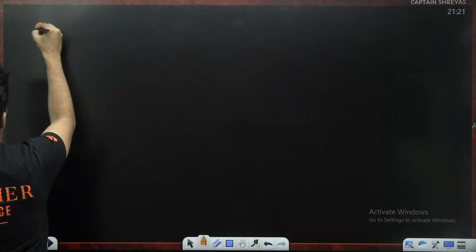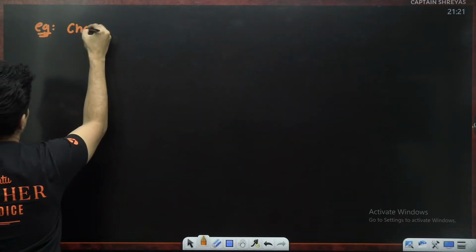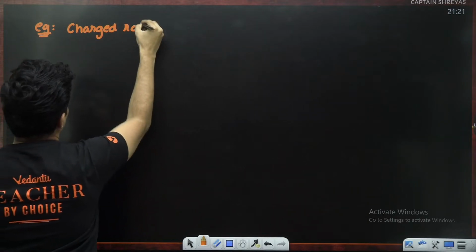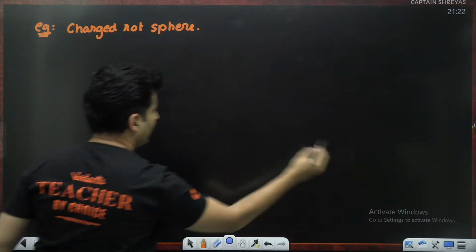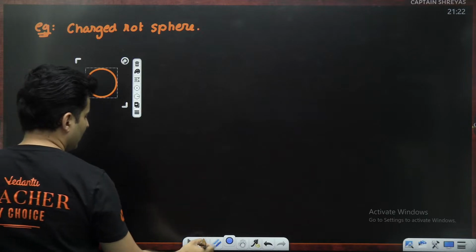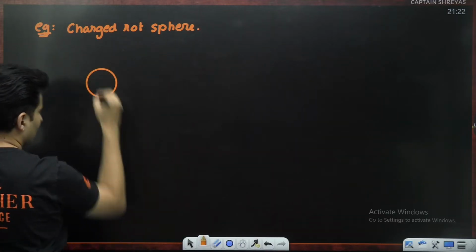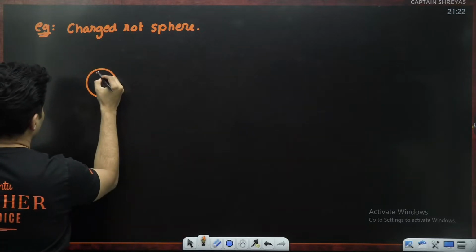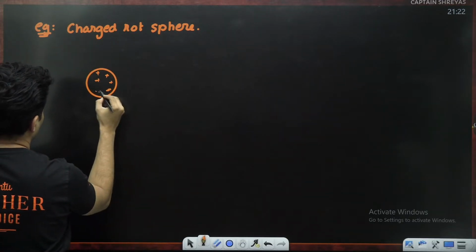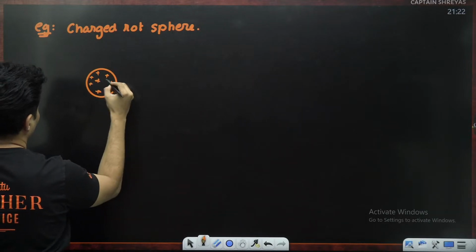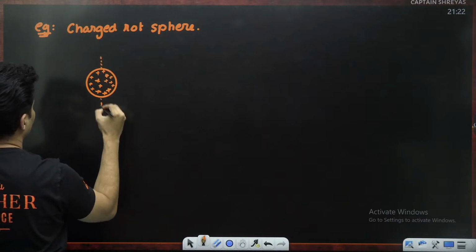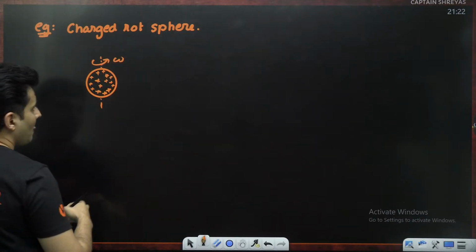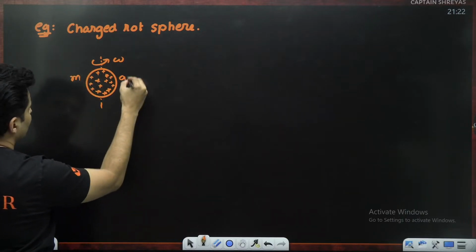This is a very interesting thing. Imagine you have a charged rotating sphere. So just imagine this. This is crazy. This is a sphere and it is completely charged, like this. And this is basically rotating with some speed. This has some mass. The total charge is q.